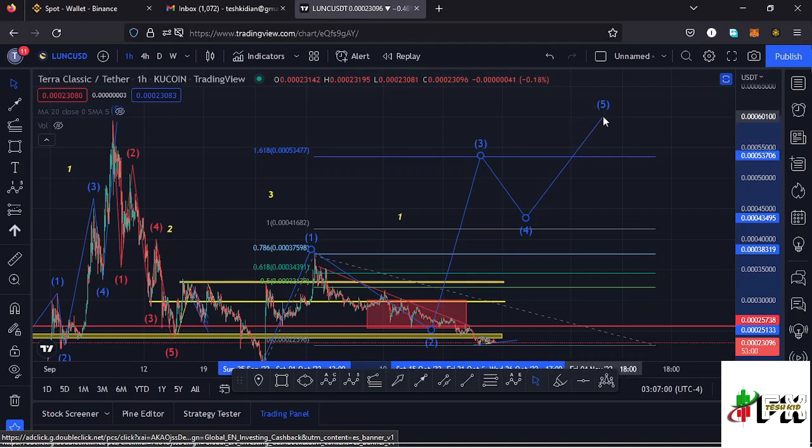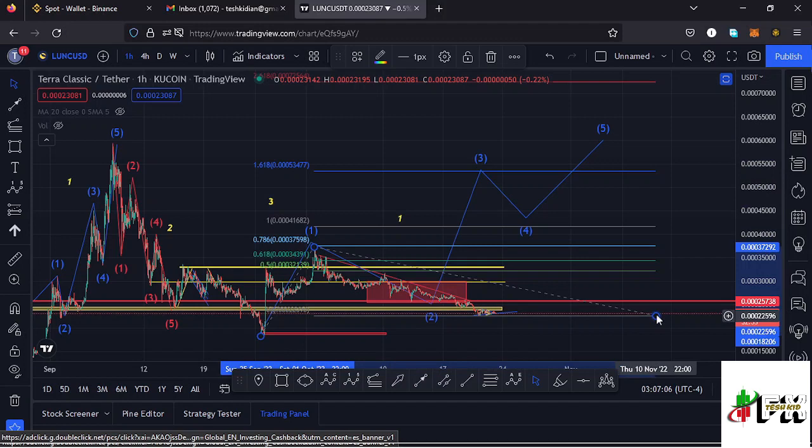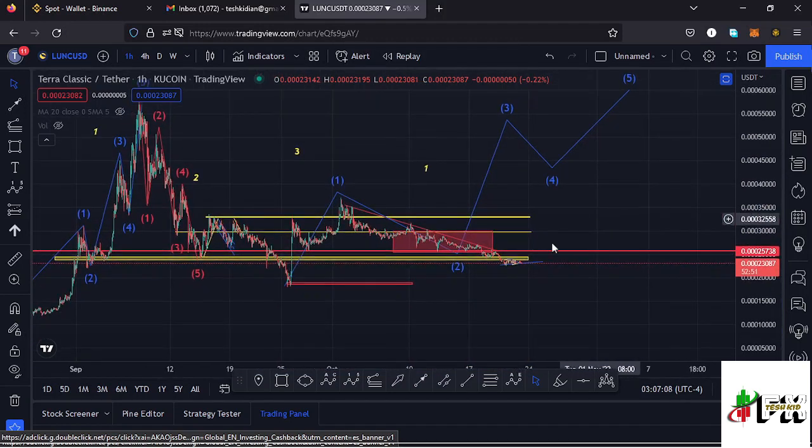$0.00053 mark. Then once that plays out, we can see a wave 4 and then a wave 5 to complete that higher Elliot wave count 1. So let's be patient and see how that plays out, and whether the low will be in at that point, that low that we made down here in the formation of that second wave.